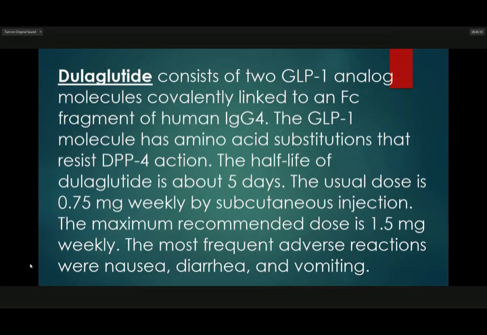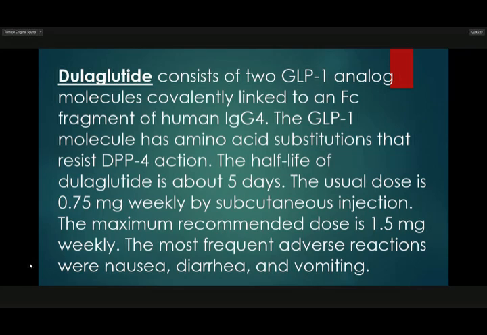So dulaglutide consists of two GLP-1 analog molecules covalently linked to an Fc fragment of human IgG4. The GLP-1 molecule has amino acid substitutions that resist DPP4 action. Its half-life is about 5 days.